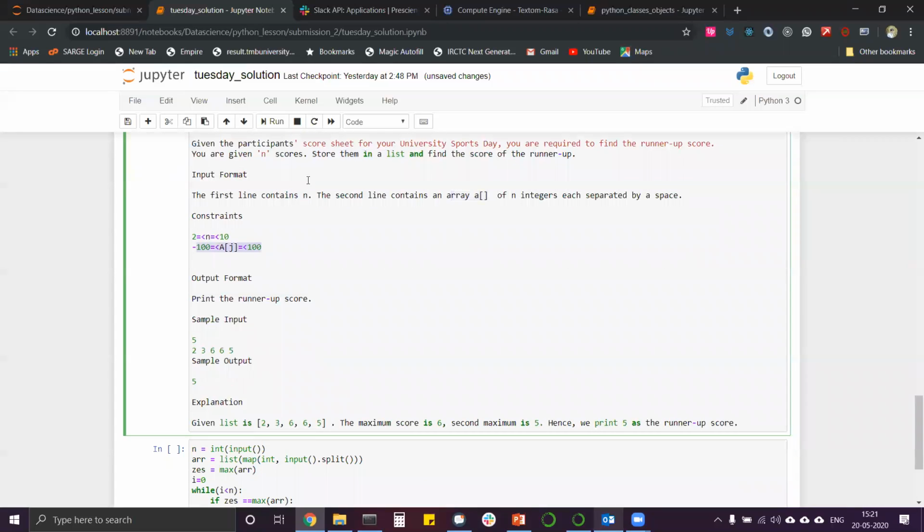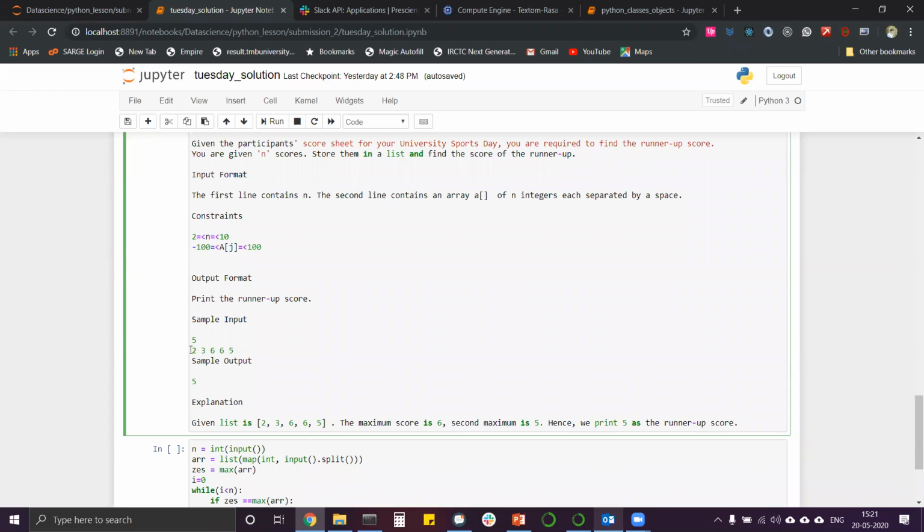Now what will be the sample input? Suppose we have a sample input like this, where we are entering n number of scores. How many scores will there be? 1, 2, 3, 4, 5. So this will be 5 inputs. The constraint was actually just that you have to input in this format only, not like 2 ones, then 3 ones, then 4 ones, then 5 ones, then 6 ones, although that method is also correct.